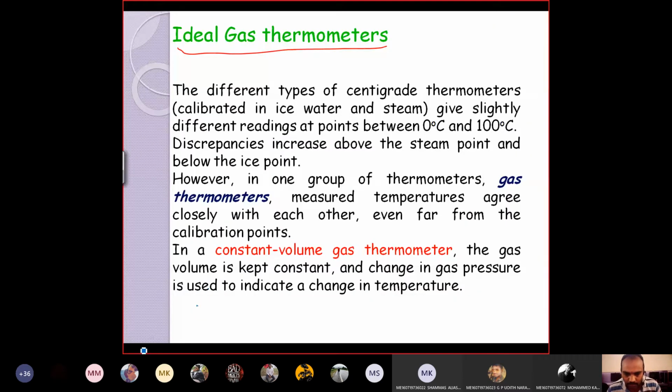One more thing here. In order to explain the ideal gas thermometer, you should have some knowledge of pressure also. What is pressure? Force acting per unit cross section. So pressure can be defined as force per area. The SI unit of force is Newton and the unit of area is meter square, so Newton per meter square is the unit for pressure.